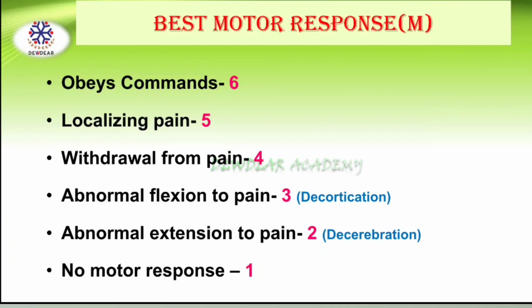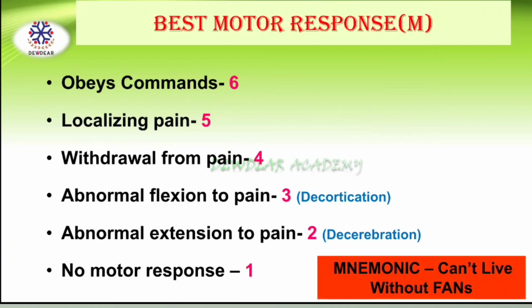And for no motor response, the score is 1. No movement in arms or legs, we can give the score of 1. So that is regarding the best motor response. Obeys command 6, localizes pain 5, withdrawal from pain 4, abnormal flexion to pain 3, abnormal extension to pain 2, and no motor response 1. Here we can use the mnemonic "Can't live without fans". C indicates commands, obeys command. L indicates localizes pain. W indicates withdrawal from pain. Then FAN: F for abnormal flexion, A for abnormal extension, and N for no motor response.